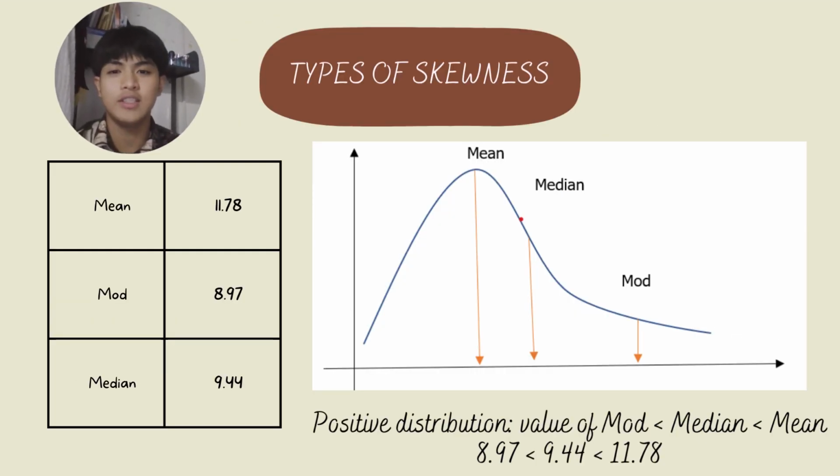Okay, so this is the type of skewness for question 2, which is how much do you spend per day. The curve shows that there is a positive distribution of mode, median, and mean. This is because the mean is bigger than the median, and the median is bigger than the mode.